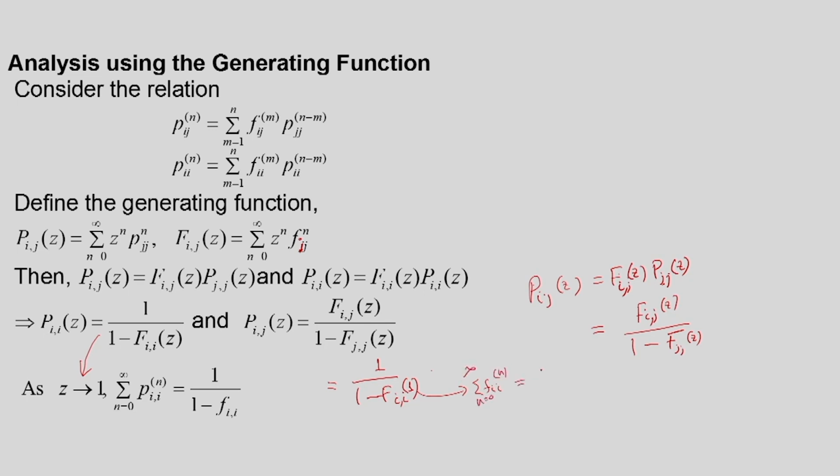That is what we have already defined as F_ii. So, that is why this is equal to 1 by 1 minus F_ii. We will be using this expression, that the summation of P_ii^n, n going from 0 to infinity, is equal to 1 by 1 minus F_ii. So, this relationship we will be using to derive an important theorem.